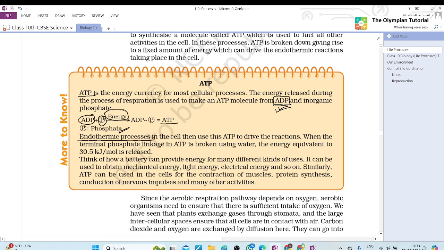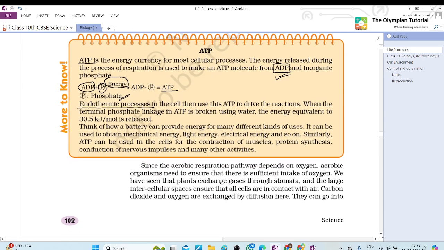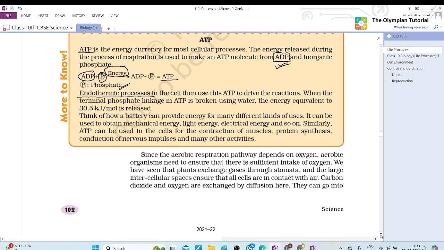an endothermic process. Yes, only after ATP is produced do we have energy. ATP is the energy currency. So before it is formed with ADP, there is also some amount of energy, right? Some amount of energy, but that is being used to give ATP. ADP combines with phosphate and takes some energy to give ATP, and then we get a lot of energy to do our daily work. Continue.